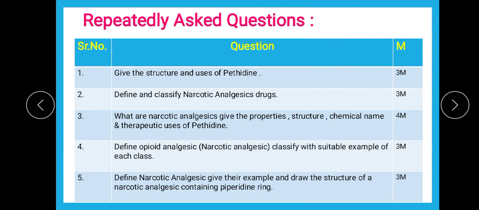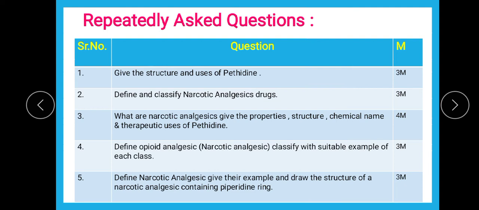Narcotic analgesics are also called opioid analgesics. What is the reason behind this? Very first, they are derived from opium. Opium alkaloid से derive है, which is a species of flowering plant. Okay, उससे derive होने की वजह से उसका नाम है opioid analgesic, plus it acts on opioid receptors. So these are the few reasons why these are also known as opioid analgesics.